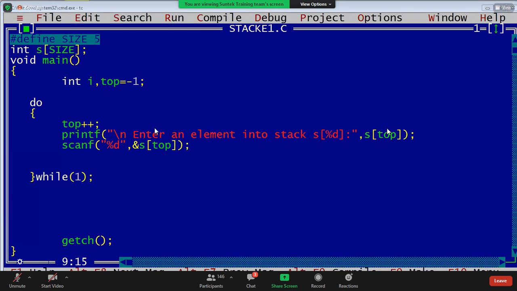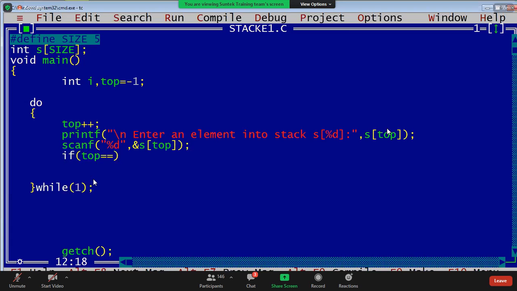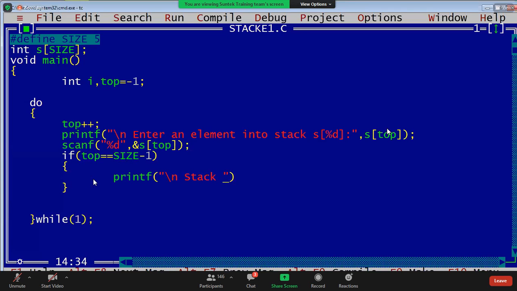Yeah, I will write, guys. See this here, what I have to write is the condition top equals to size minus 1, but I want to give a message. No, I don't want to write like this, guys. Okay, top is size minus 1, that element has to be inserted. Here I want to give one message. If top equals to size minus 1, overflow, I want to give that message. printf("stack is overflow"), I want to give this message, and I want to come outside from the loop. Stack is overflow.